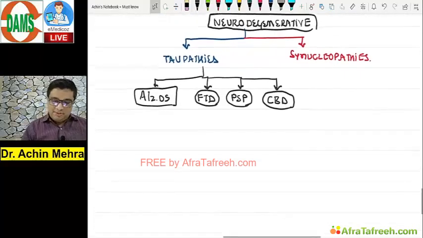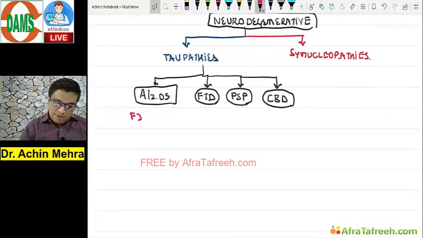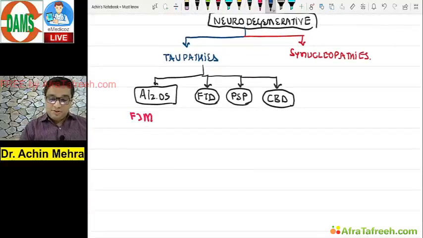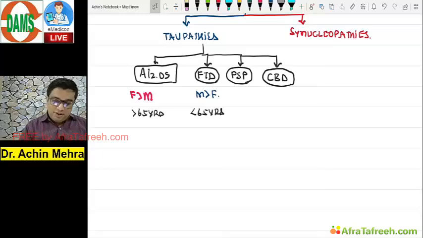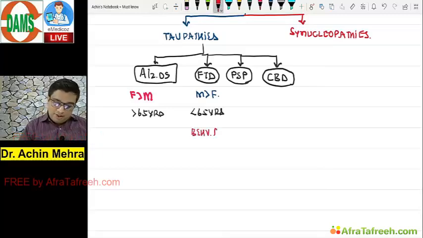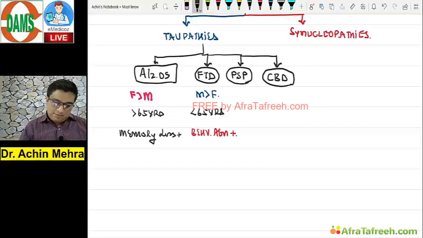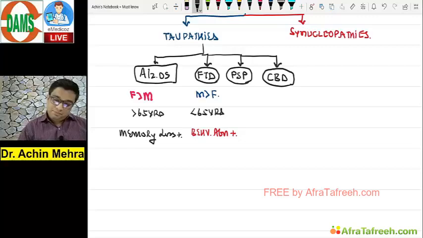Quick review, Alzheimer's disease happens more frequently in females than males. FTD is something which occurs more typically in males than females. Alzheimer's disease commonly occurs in the age group above 65. FTD occurs in the age group below 65. Young and old. Another point here, behavioral abnormalities are typical in FTD. Memory loss is more severe in patients of Alzheimer's disease. A must-know topic. Remember this, something basic that we are often asked nowadays on them.